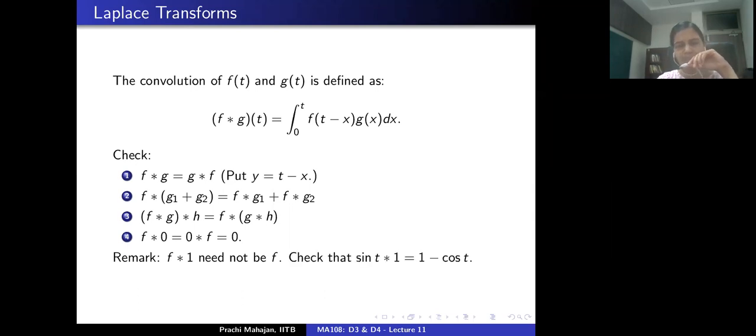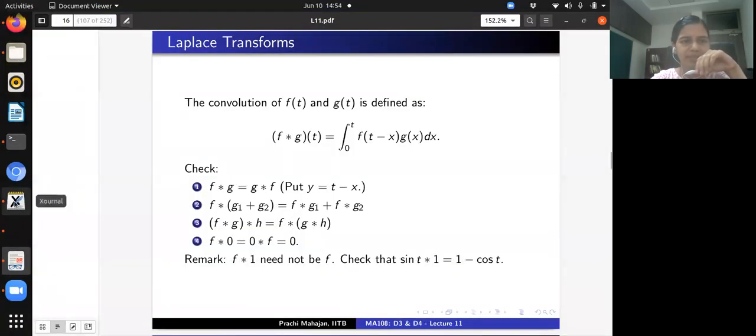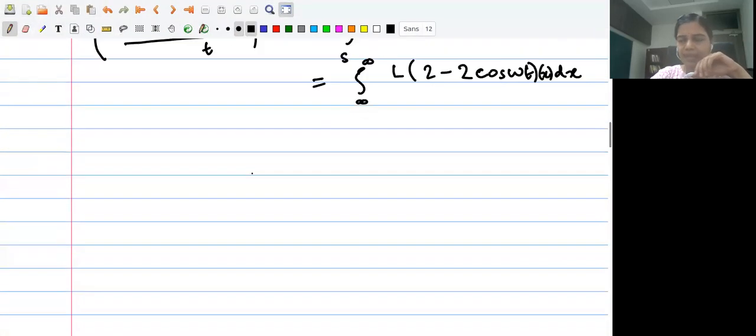One can see a simple example. If you take f to be sine t, then f convolved with 1 is, let me just write that down if that clarifies. So let's take f to be this example.